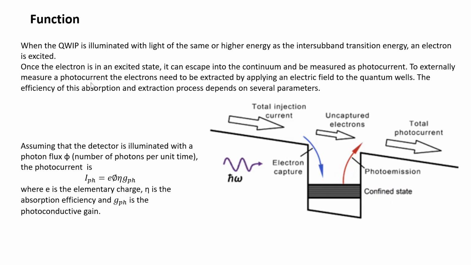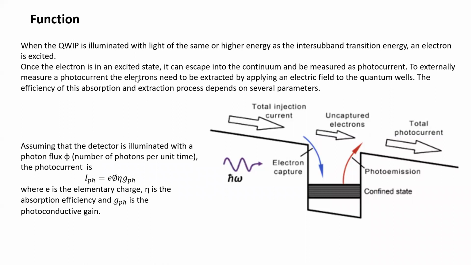So to externally measure a photocurrent, the electrons need to be extracted by applying an electric field to the quantum wells. So the efficiency of this absorption and extraction process depends on several parameters. Assuming that the detector is illuminated with a photon flux phi.